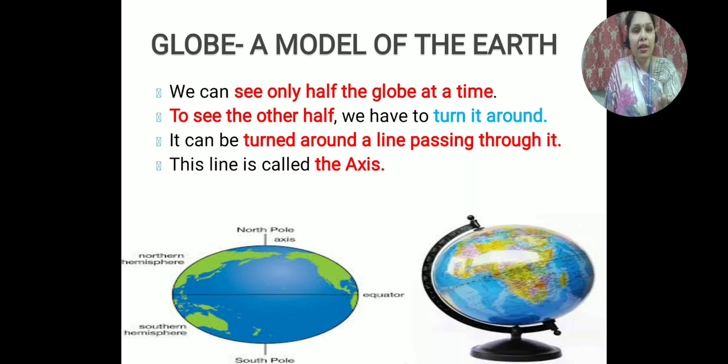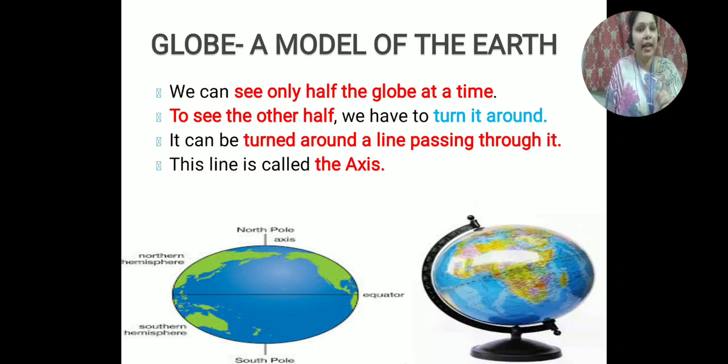If we want to see the rest, the back area of the globe, what do we have to do? We have to turn it around. To see the other half of the globe, we have to turn the globe around.